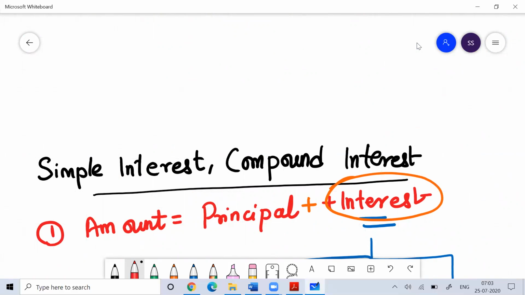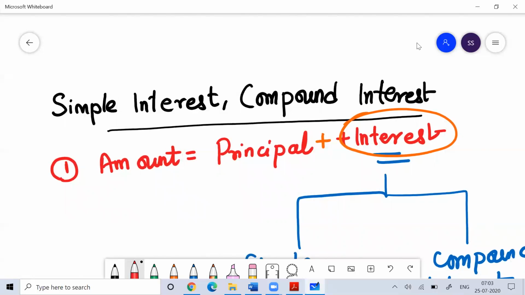I hope by this time you are clear with the concept of simple interest and compound interest, how we can work on simple interest and how we can work on compound interest. It doesn't matter whether I'm talking about simple interest or compound interest. In both cases, the formula I need to remember is that the amount is equal to principal plus interest. I need to use this formula always while working on either simple interest or compound interest.